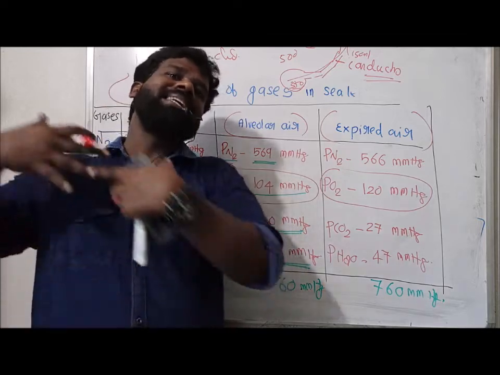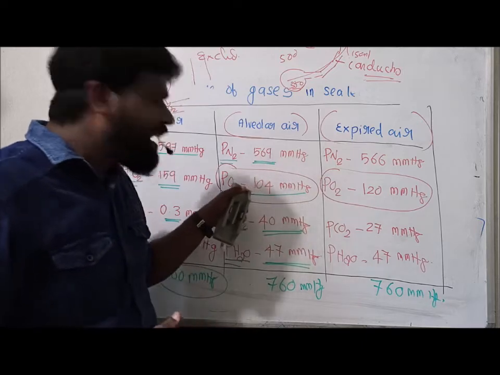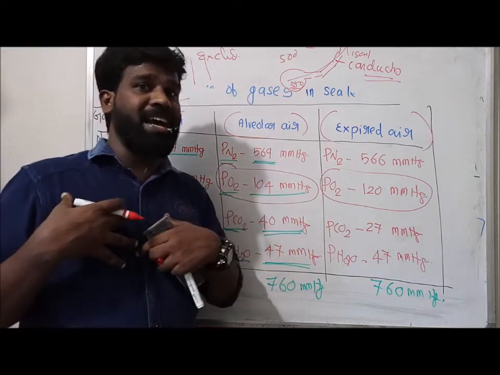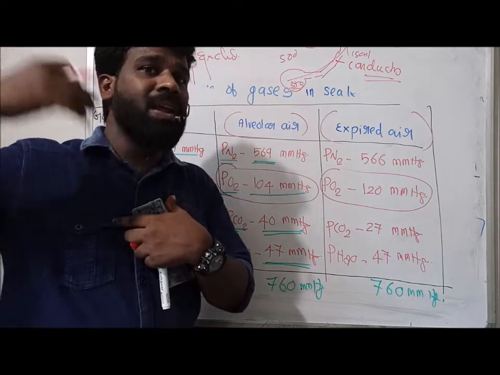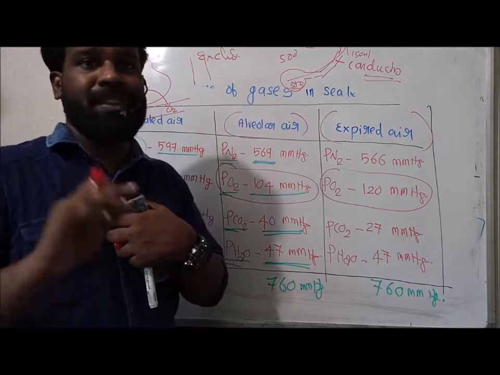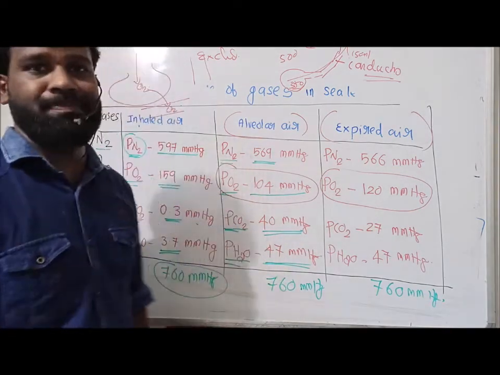Therefore, exhaled air has a higher concentration of oxygen than the alveolar air.